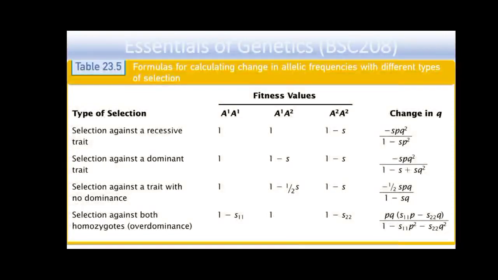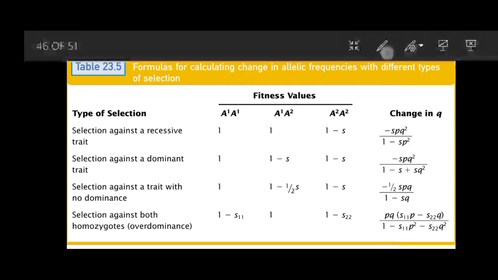In this table, formulas for calculating changes in the allelic frequencies with different types of selection are given. There are different types of selection. First is selection against a recessive trait, then selection against a dominant trait, selection against a trait with no dominance, and selection against both homozygotes, which is also known as overdominance.